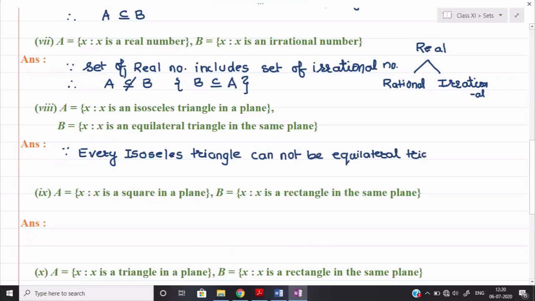Okay, so we can say that in that case A cannot be subset of B. So therefore A cannot be a subset of B.